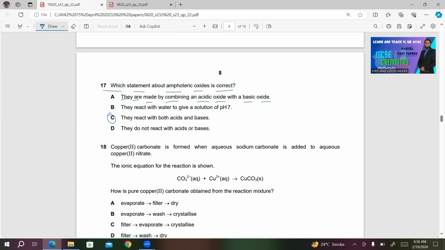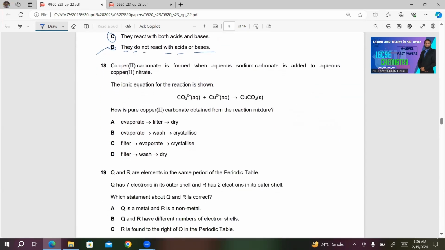So only choice C will be the right answer in this case. For your convenience, I am reading the other statements also. Number B, they react with water to give a solution of pH 7. This is incorrect. They do not give a neutral solution. Number D, they do not react with acids or bases. This is also incorrect. As C is correct, you can see they react with both acids and bases.